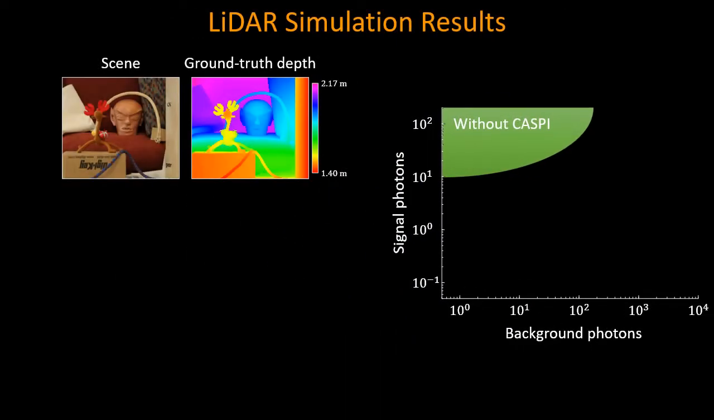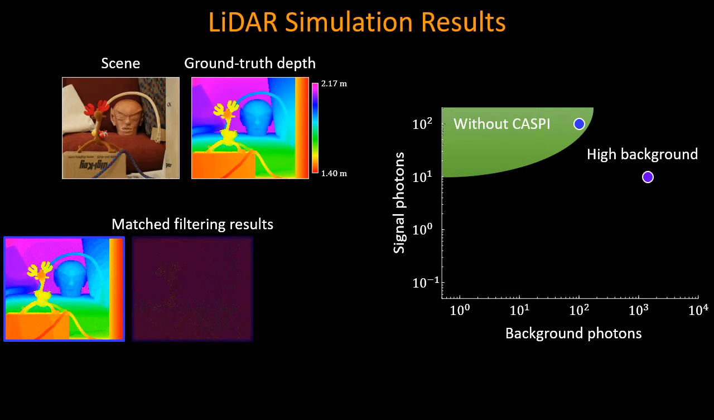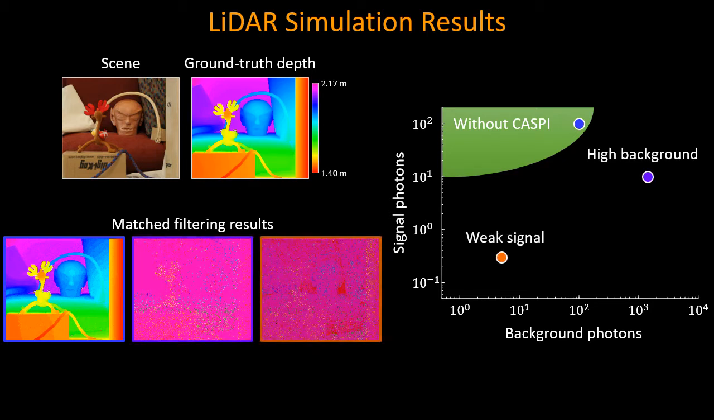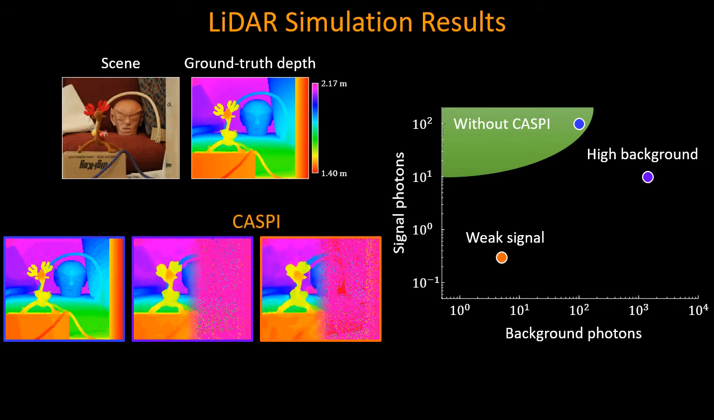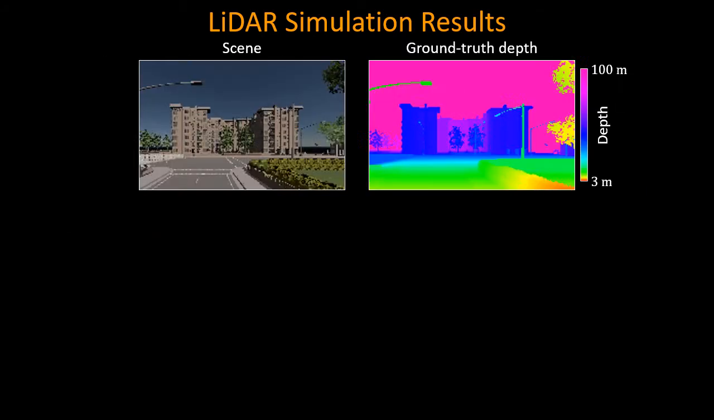Let's look at a Lidar application. Here's an example scene and its ground truth depth. With a strong enough laser and negligible background light, we can get reliable depth estimates with simple conventional approaches such as matched filtering. But if there are too many background photons or too few signal photons, this method fails to recover depths. CASPI enables reliable, high-quality depth estimates even in these challenging photon flux regimes.